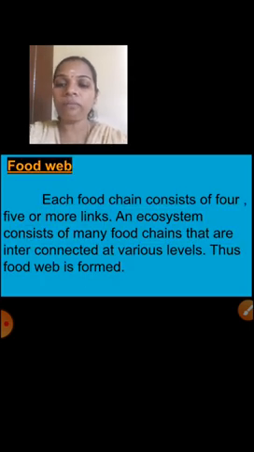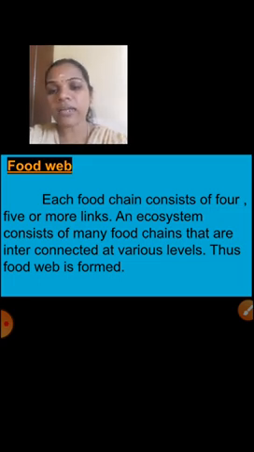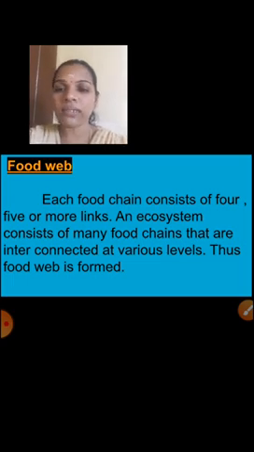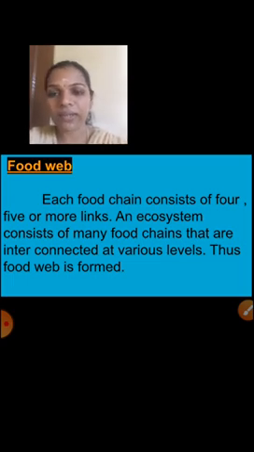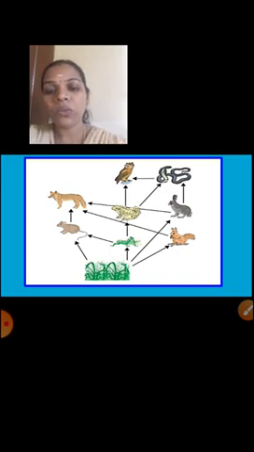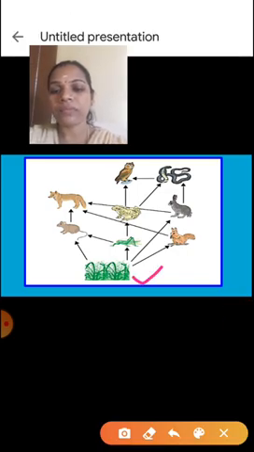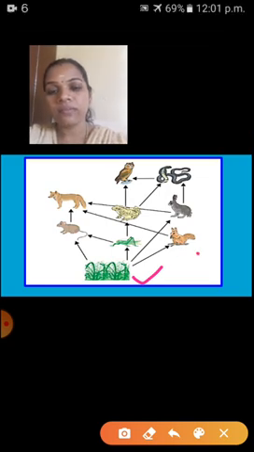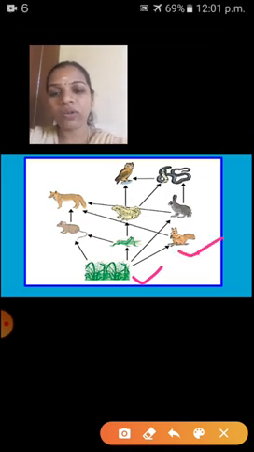Next one is food web. Each food chain consists of 4, 5 or more links. An ecosystem consists of many food chains that are interconnected at various levels. Thus, a food web is formed. Here I will show you one example, you will easily get it. First one is producers. This squirrel is getting food from these producers.